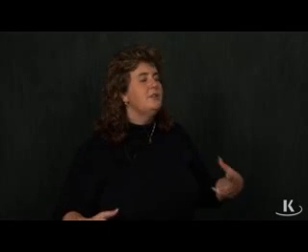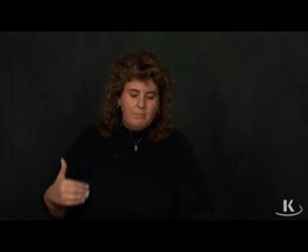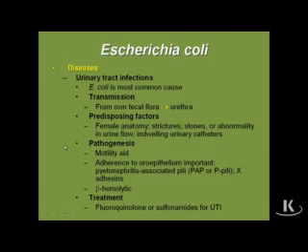Now, the transmission, as we mentioned before, is endogenous. So here's the perfect example where it gets lost, not in the colon anymore, finds itself in the urethra, and now sticks out its pili and grasps on, okay? So one of the most important virulence factors here for UTIs is going to be the pili, okay?